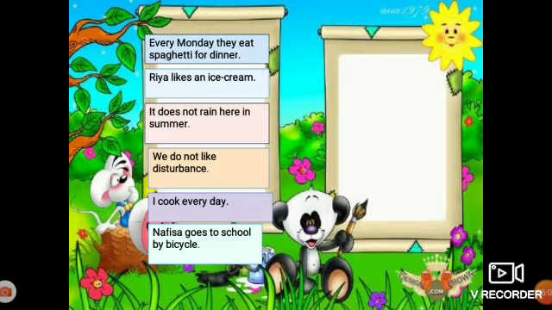Ria likes an ice cream. Is it a fact or a habit? Okay, can we see any repetition of action over here? No, no. Very good. Then it is a fact. Very good. It does not rain here in summer. Is it a fact or a habit? Yes, it is a fact. Very good. You're learning quickly. Because there is no repetition in the action, that's why it is a fact.